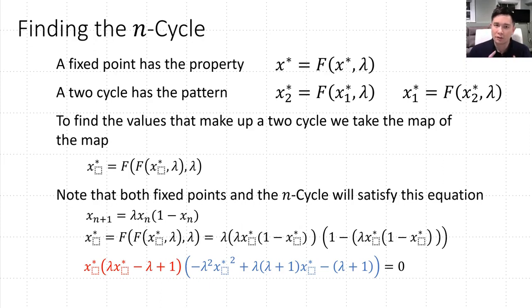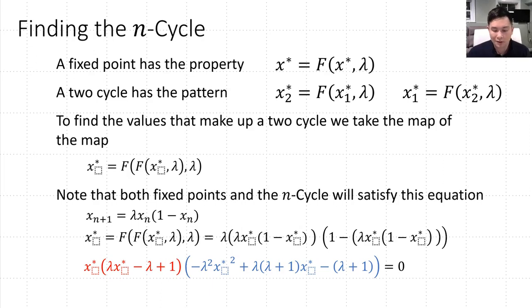Well, 2 cycle has two values that are repeating, so I've labeled these as x1 star and x2 star, where we have the property that if we start at x1 star, we perform the map once, that takes us to x2 star. And if we start at x2 star, we perform the map once, that takes us back to x1 star. So how do we use this information to figure out what the states of the 2 cycle should be analytically?